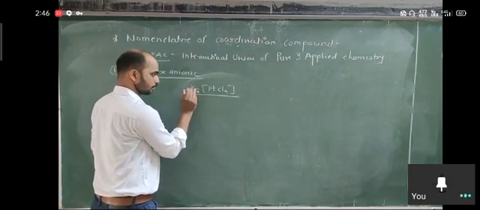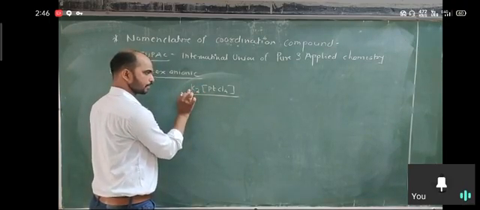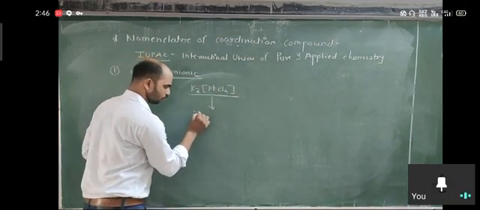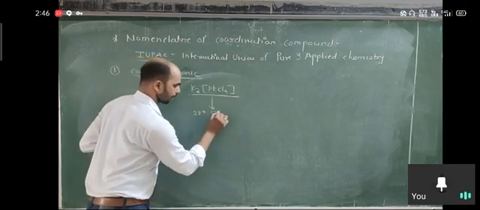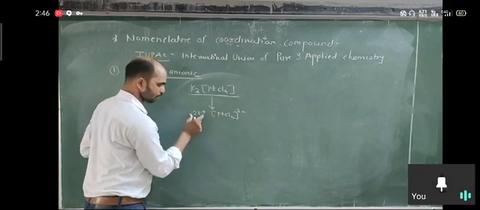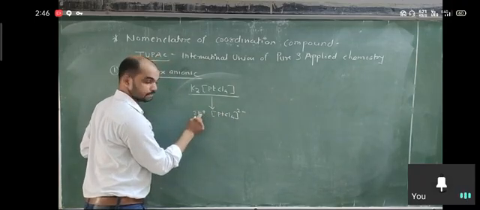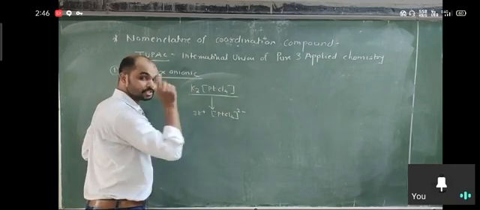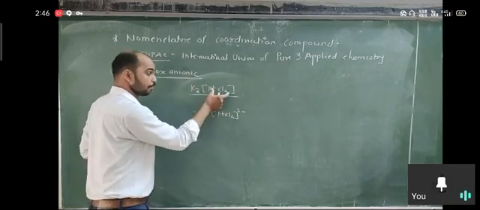That means the +2 charge is outside the complex. If you dissociate it, there are 2 potassium ions, and the complex present contains a 2 minus charge. So -2 and +2: there are 2 K plus, that means +2 charge. Basically the compound is neutral, but here the complex is anionic.